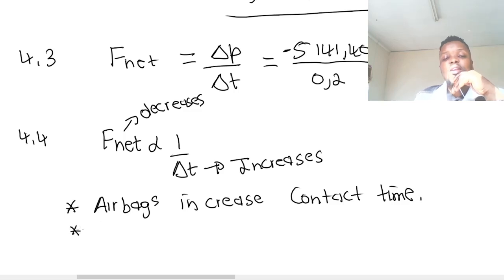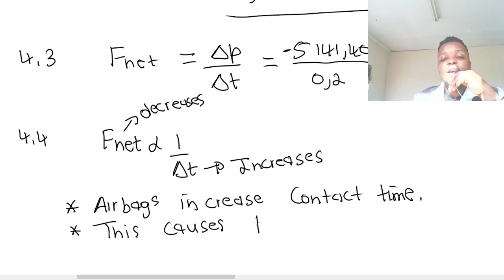Okay. So if they increase contact time, how does that help? This causes the net force to decrease. This causes F net to decrease.